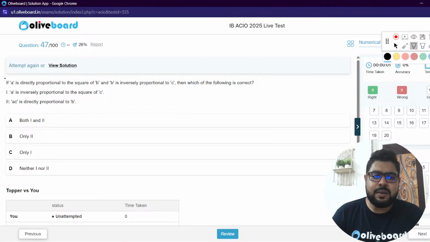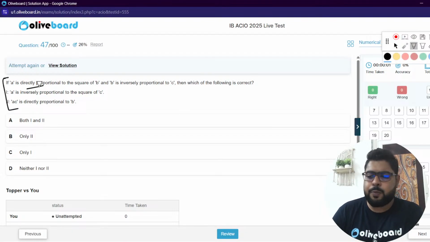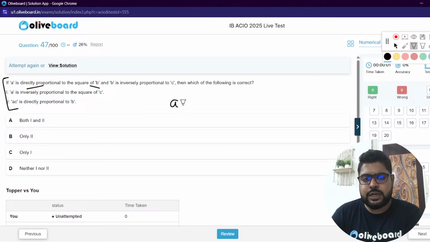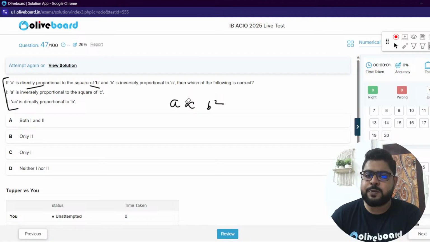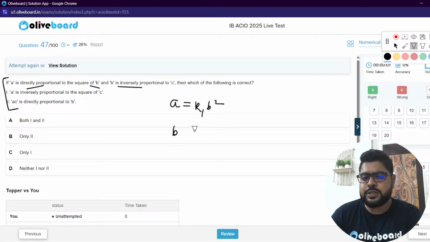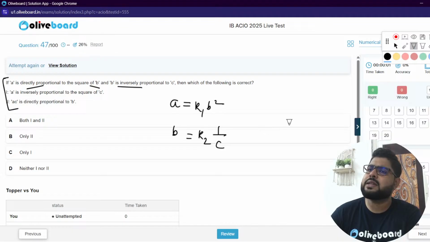Next one, sir. Proportionality. A is directly proportional to the square of B. A proportional to B squared, sir. Again, how to get rid of this proportional sign? K into B square. Or rather, I'm taking K1 because there is another: B is inversely proportional to C. So B is proportional to 1 by C. To get rid of this, it is K2 into this.